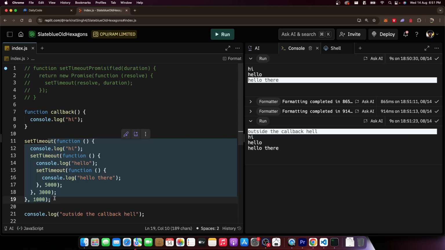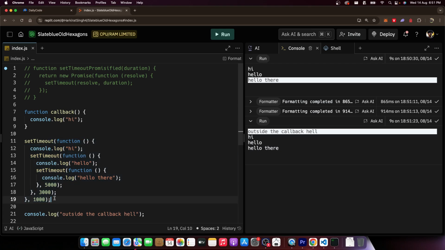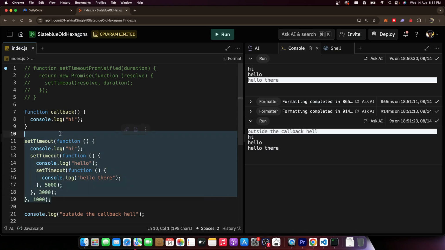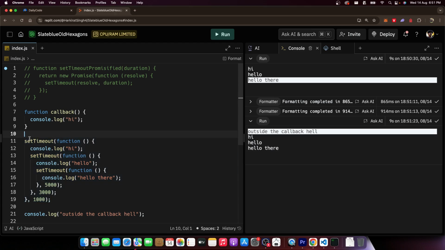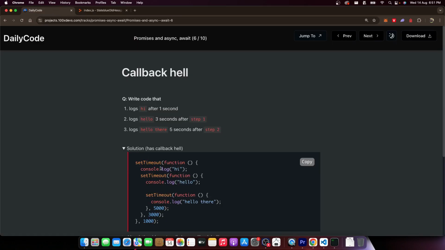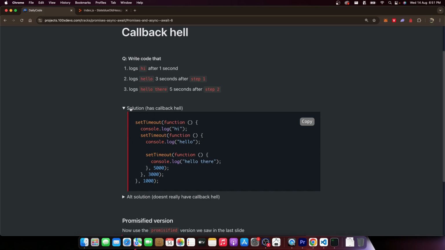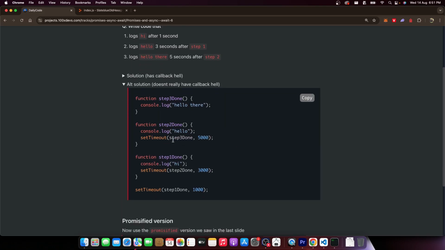Okay, what exactly is an async operation? How can we get rid of this? How can we get rid of callback hell? Do you have an approach in mind? One approach I just shared a while back, which was, again, this is the ugly solution. This is a solution that actually doesn't really have callback hell.